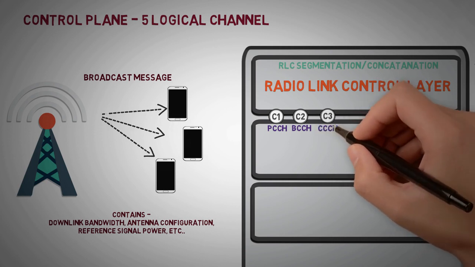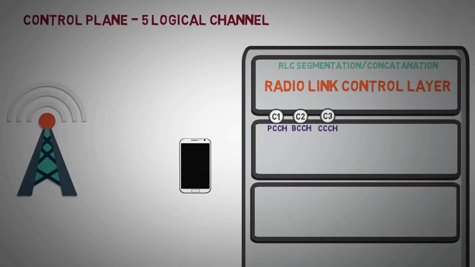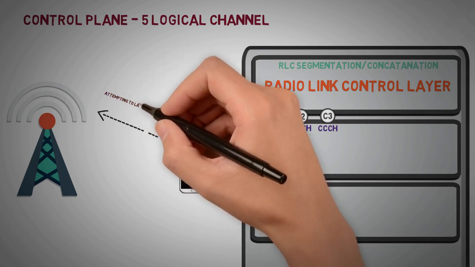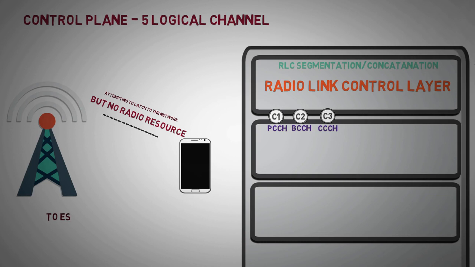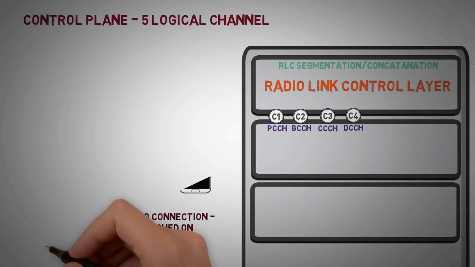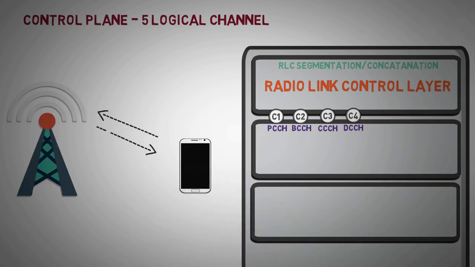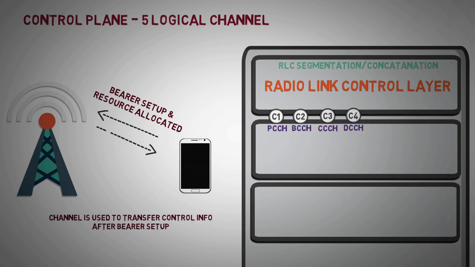Common Control Channel: when a device is switched on and is attempting to latch to the network, it doesn't have any radio connection established. So the device uses this channel for exchanging control information. Dedicated Control Channel: once dedicated radio bearer resource has been set up at both device and eNodeB end, the dedicated control channel is used to transfer control info.